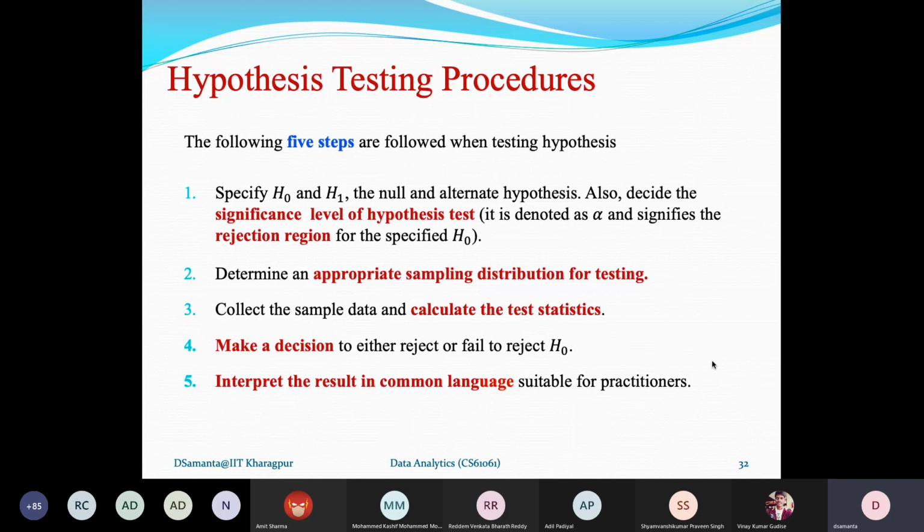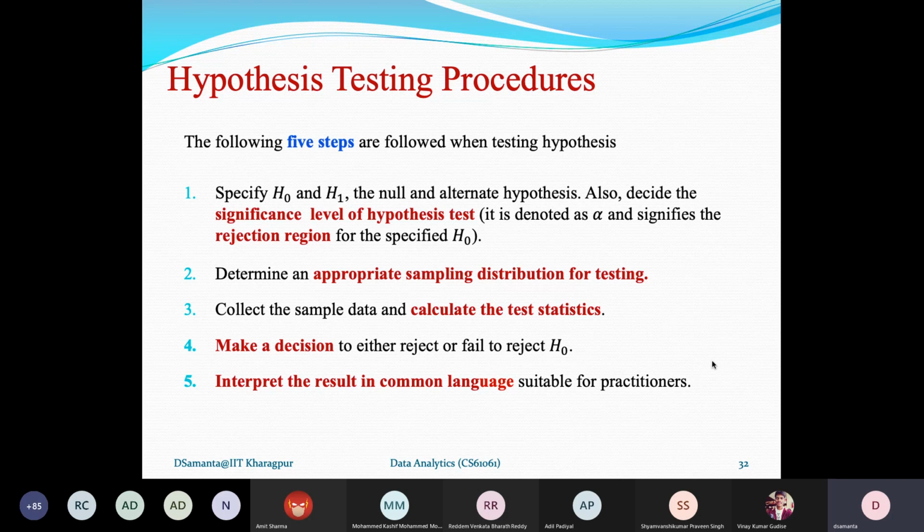And then the third step, you have collected the data, that is the sample data. From the sample data, calculate the sample statistics. Maybe it's a sample mean, sample variance, and all those things. So this is the third step.